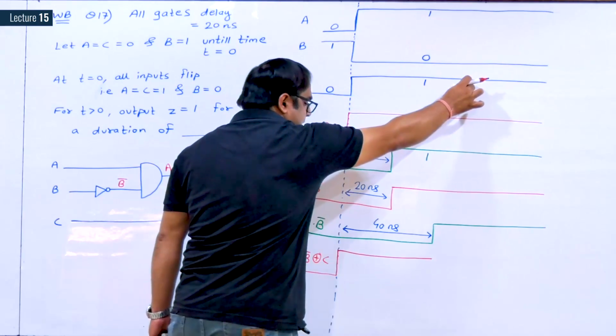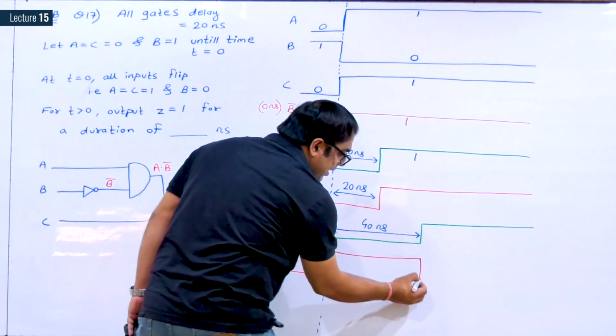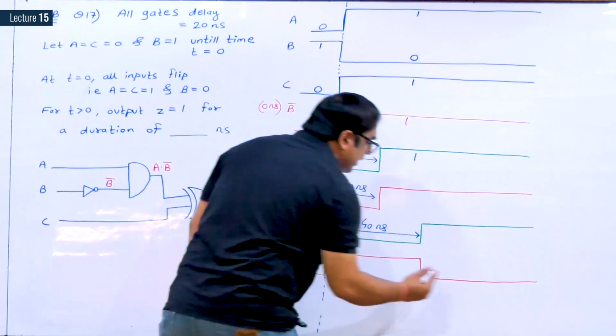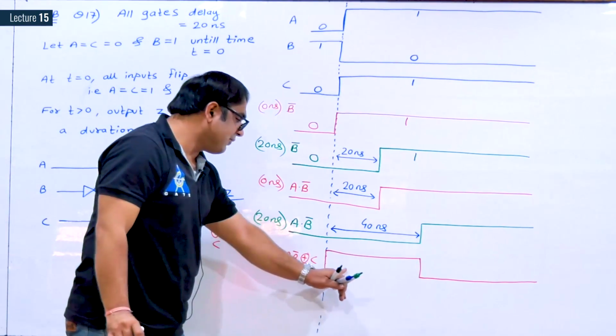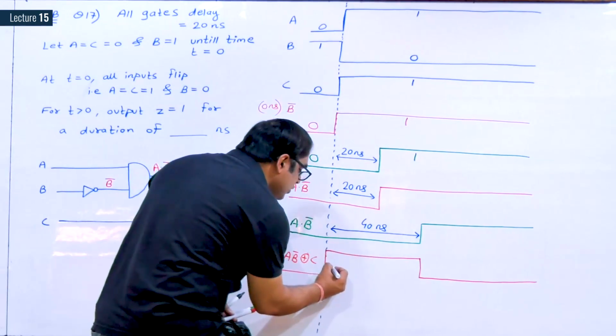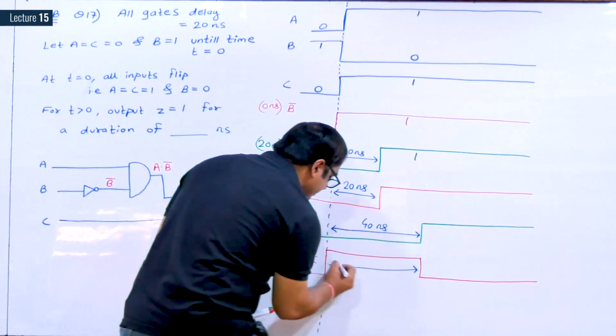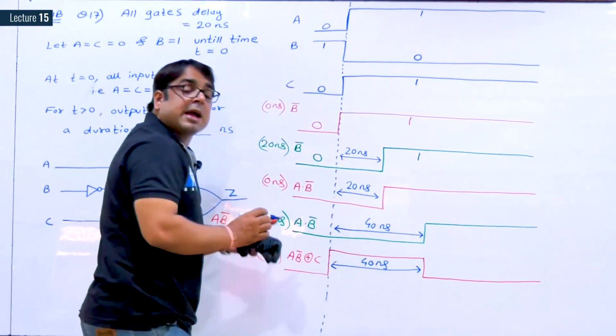C is equal to 1. This waveform is also 1. 1 XOR with 1 is 0. This is the waveform considering 0 nanosecond delay, and this duration is obviously 40 nanosecond.